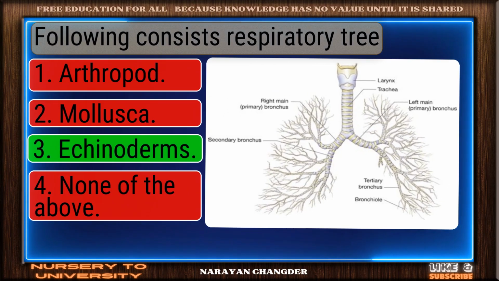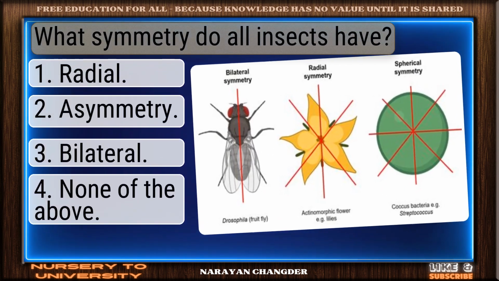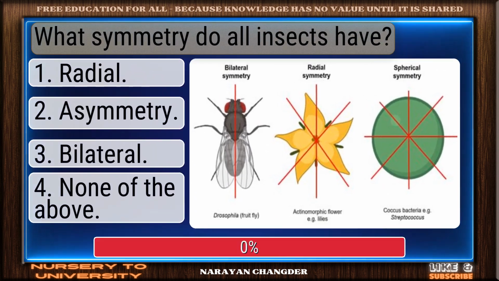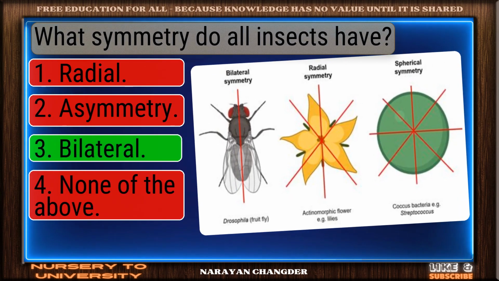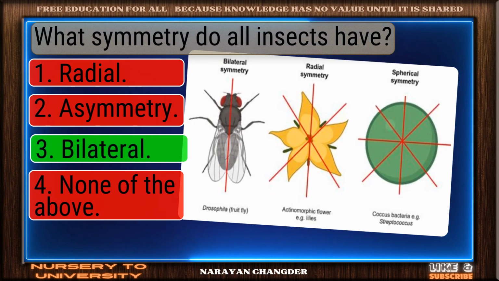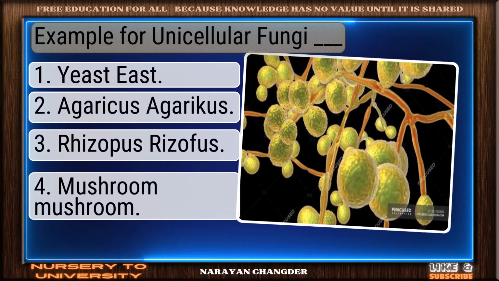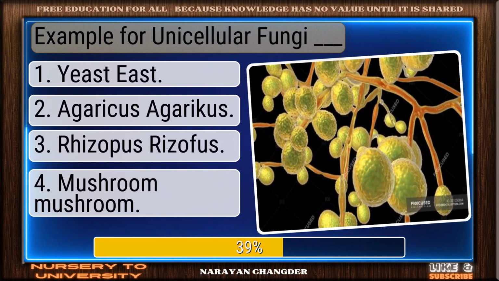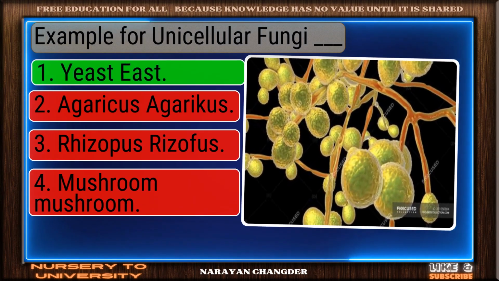Perfect. Echinoderms is the correct choice. Question number 232. What symmetry do all insects have? Excellent. Bilateral is a brilliant choice. Question number 233. Example for unicellular fungi dash. Bravo. Yes, yeast is the answer.